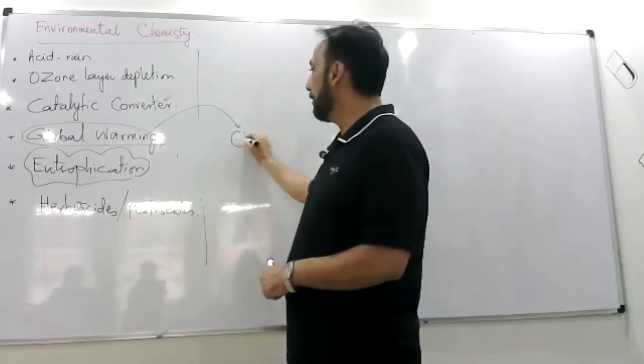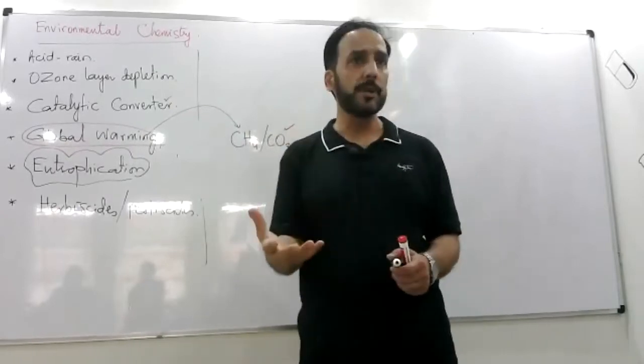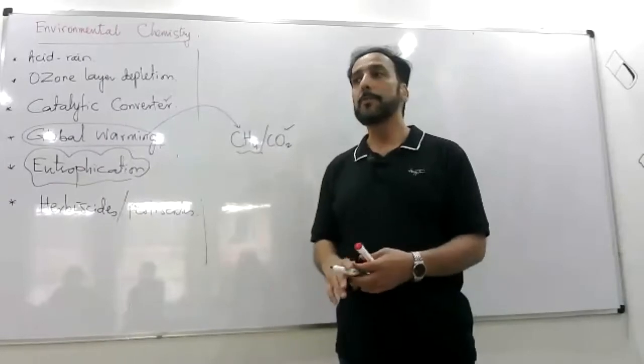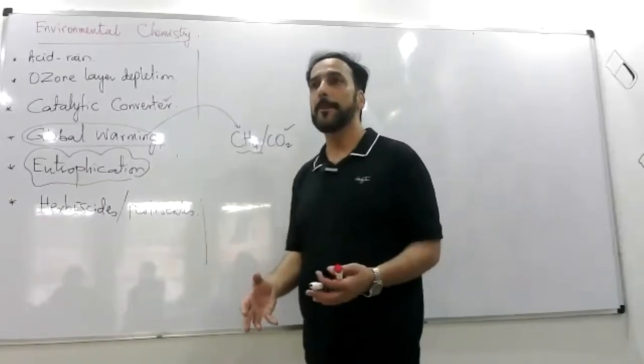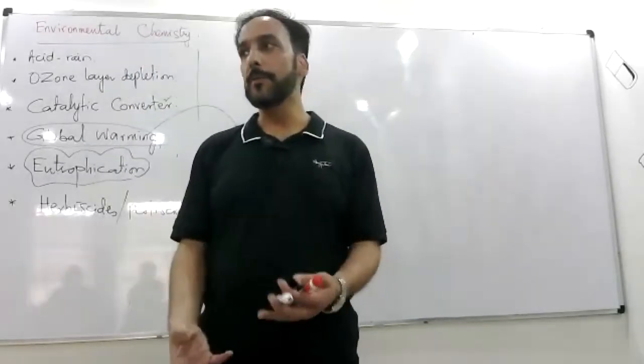So methane and CO2 gas. CO2 gas comes from the combustion. Methane gas comes from natural sources. There are so many places on the earth where methane gas actually is sort of coming out of the water.